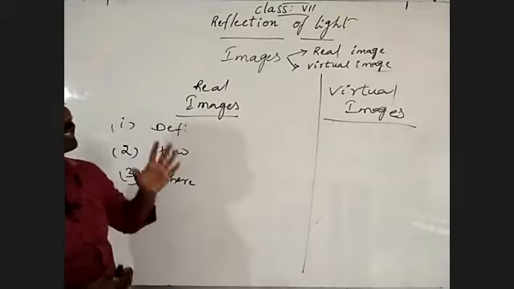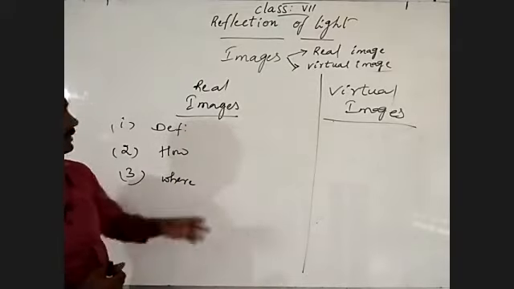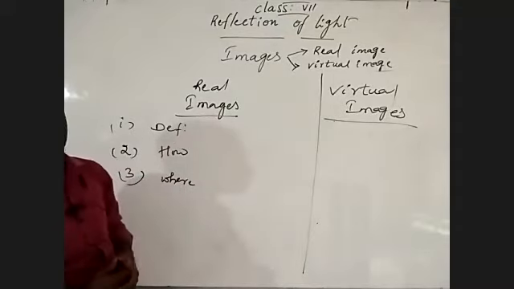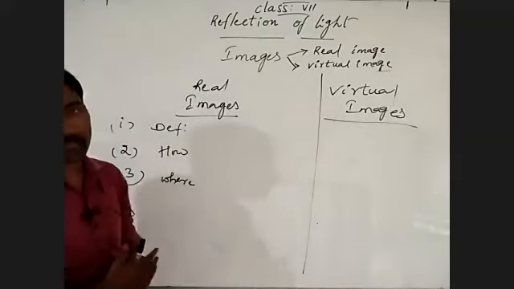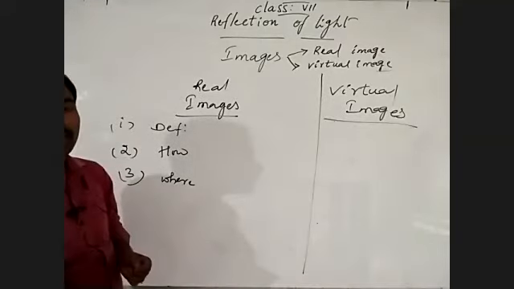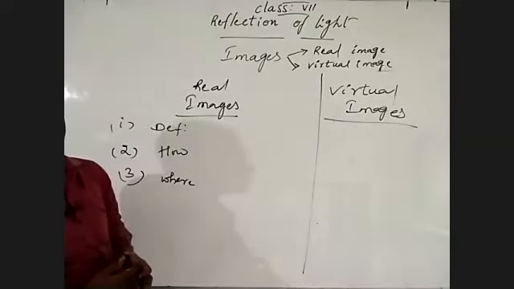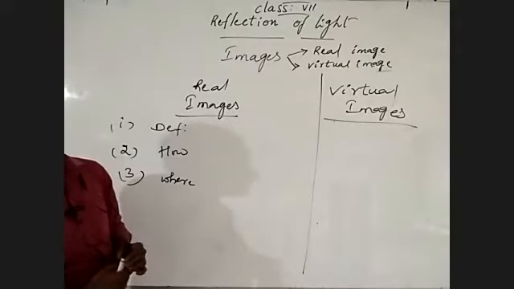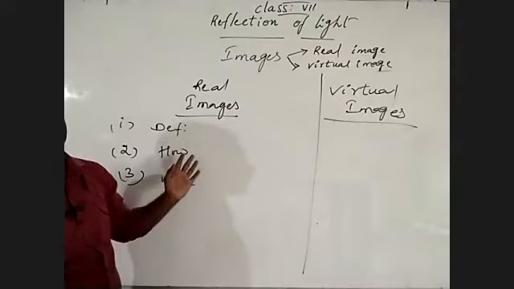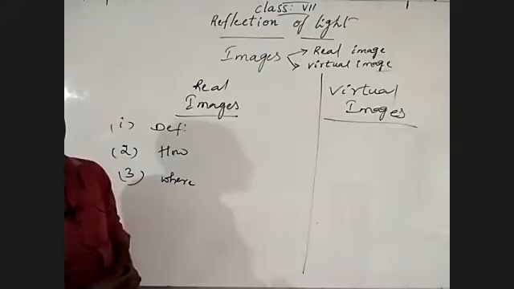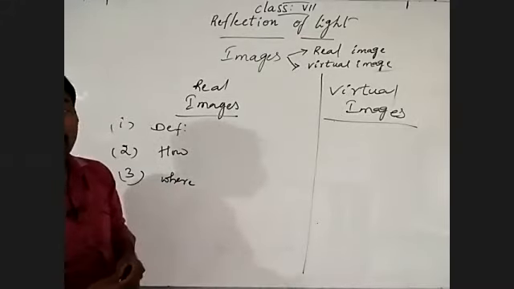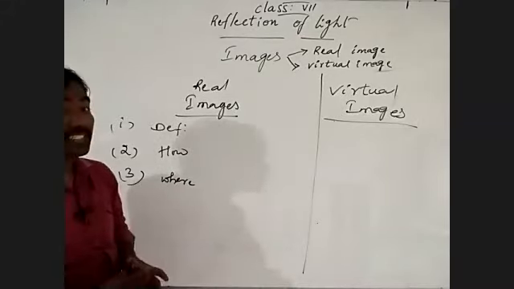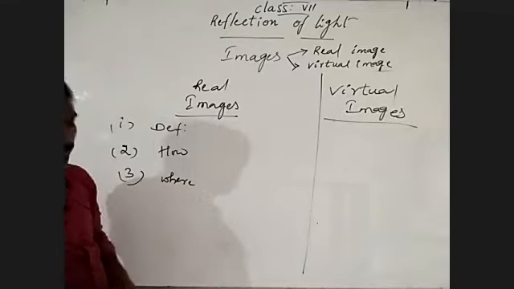Then where will virtual images form? The best example is a mirror. Mirrors always form virtual images. Also rear view mirrors, the side mirrors on two-wheel vehicles. And also we can observe mirages. Mirages means what?